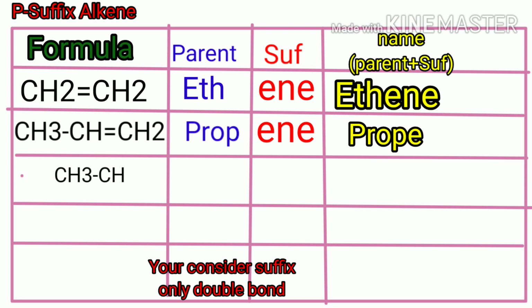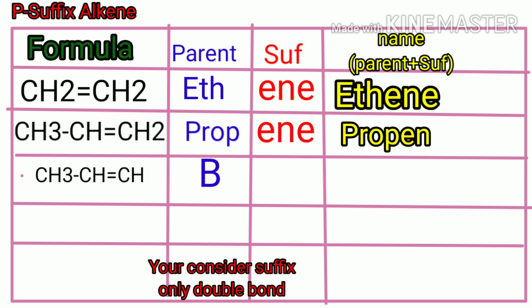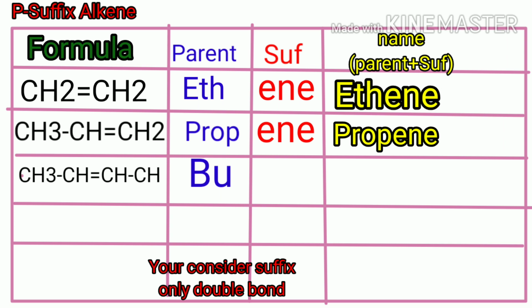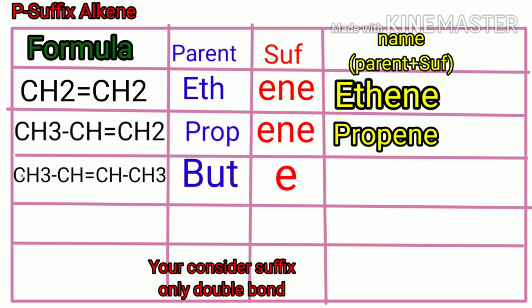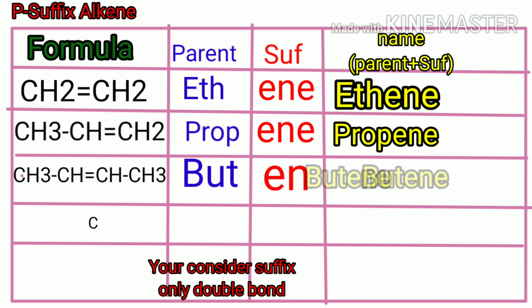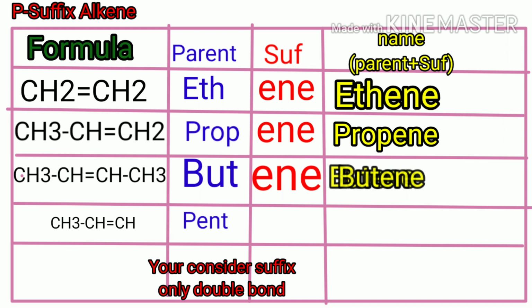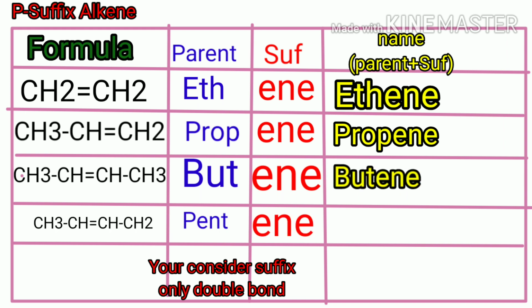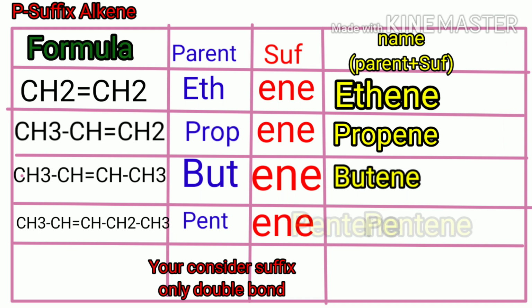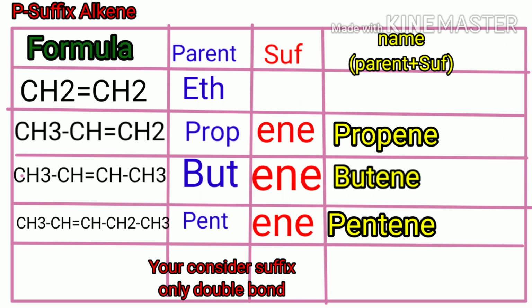The next one has the number of carbons 4, so but, then the suffix ene is added, the name is butene. The next one is pent, the number of carbons 5, then the suffix ene is added, then pentene. You consider only the double bond.